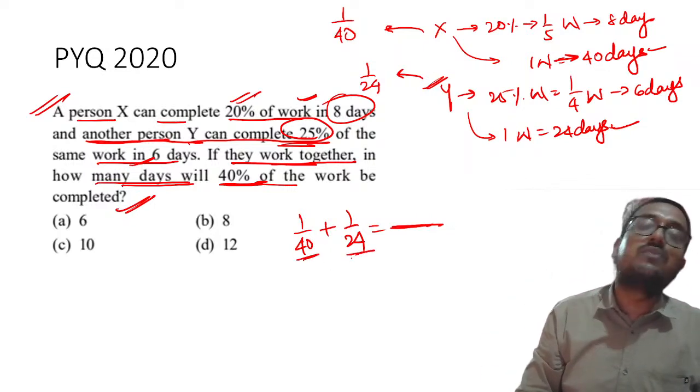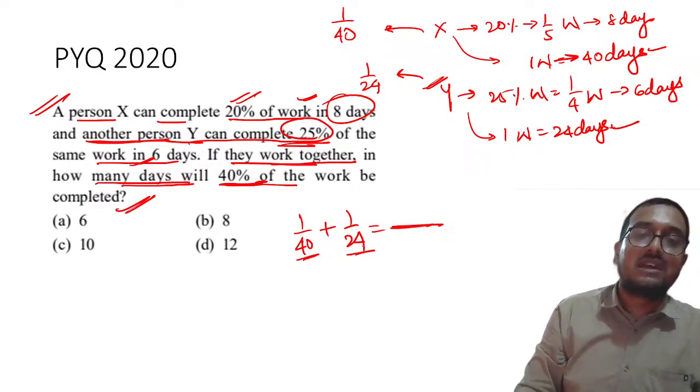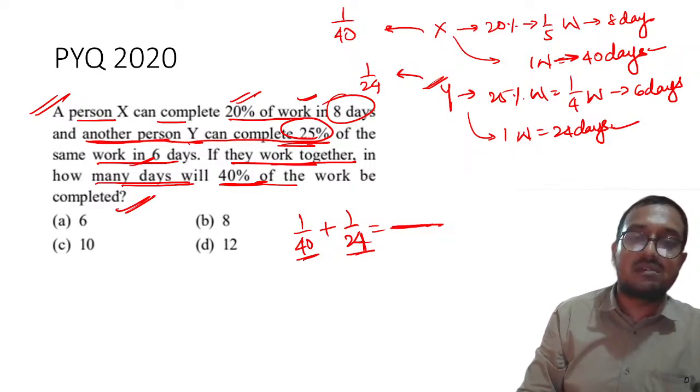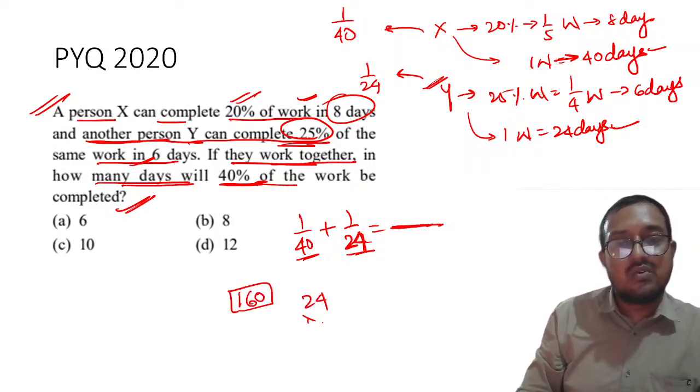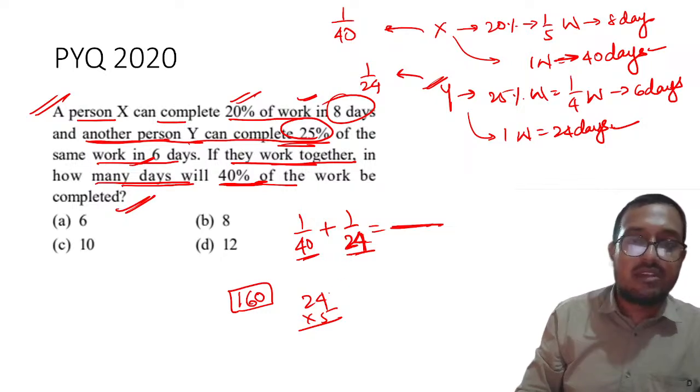So 40 and 24, so 4 6s are 24, right? The LCM will be somewhere around how much? Can anyone help me out with this? Can I put LCM as 160? Wait, how much will it be? I think it will be better, right?